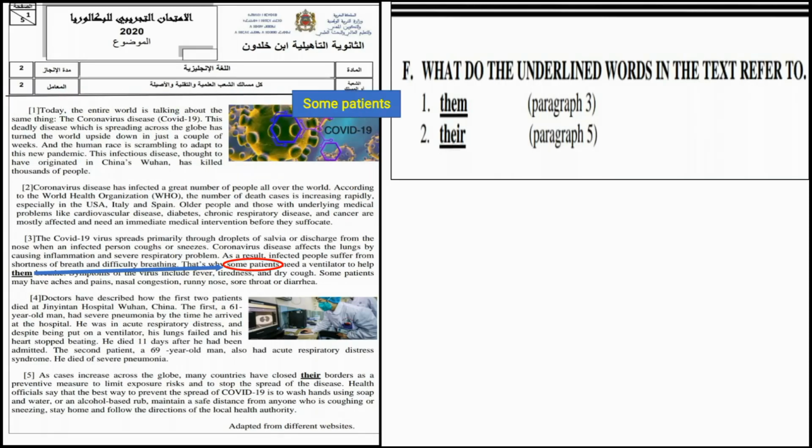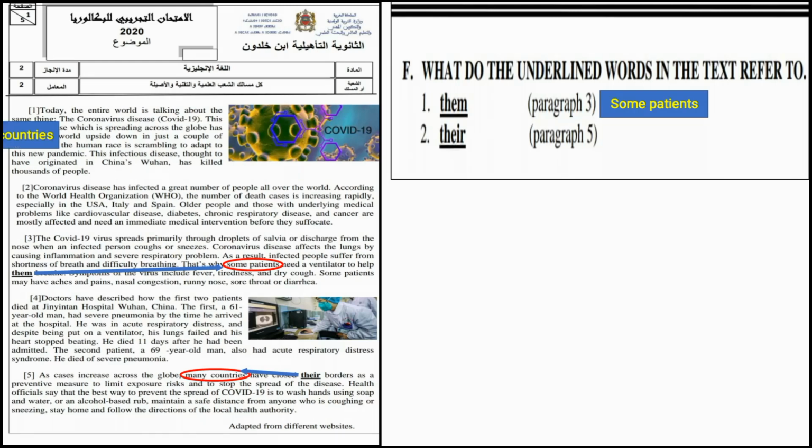That means some patients. Number 2, we have the word there. It is underlined in paragraph number 5. Let's go to paragraph 5. Here, there refers to many countries. Many countries have closed their borders. I can ask myself, which borders are we talking about in here? We are talking about the borders of many countries. It means their borders. So now we have finished the correction of the comprehension.